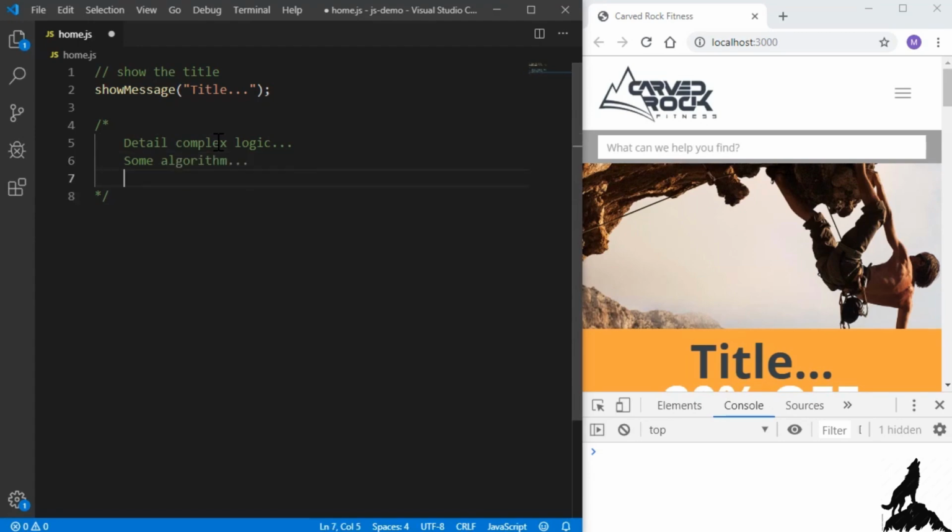A very common use for multi-line comments is your source code license. You'll see license information usually within comments at the top of a source code file. And most organizations do have a policy on adding copyright information. That all goes into comments. So I'll save this just to make sure it still works, and our console is clear. There are no errors. Let's wrap this module up with the summary.